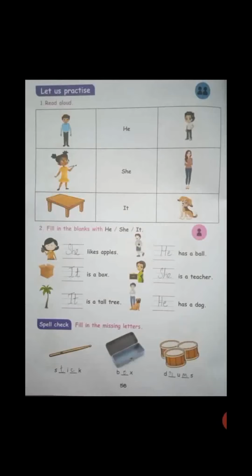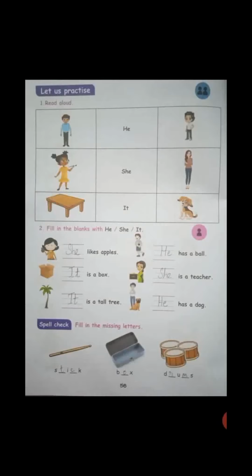So fill in the next one, that is number 2. Fill in the blanks: he, she, it. By using the above thing, you want to write it here. Dash likes apples. What do you want to write there? You will write he, she, it. What is the picture you are seeing there? That is a girl. So what do you want to write here? You want to write she, S-H-E, she. So she likes apples.